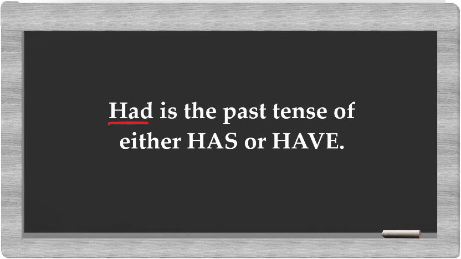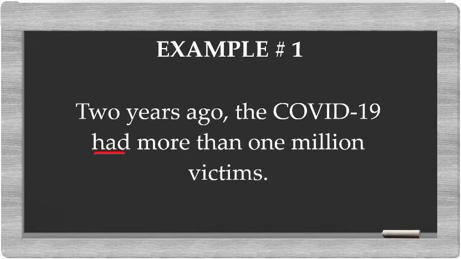Here is an example. 2 years ago, the COVID-19 had more than 1 million victims. We have here had. Why did we use had? Because the action has been completed. It was completed 2 years ago.